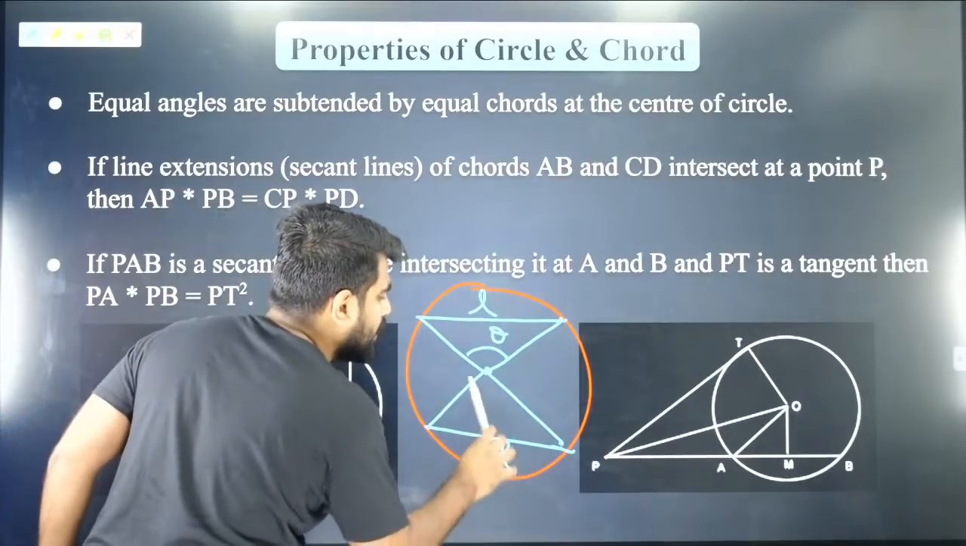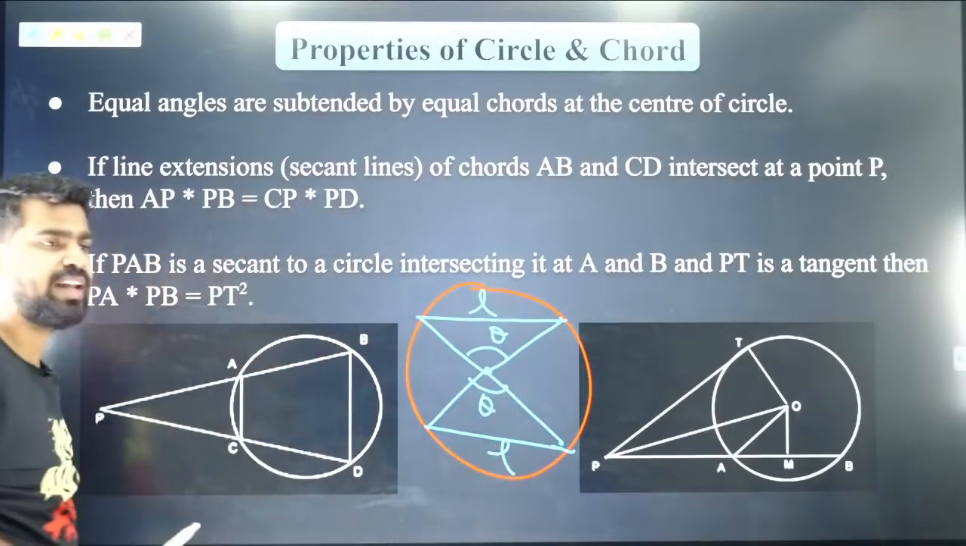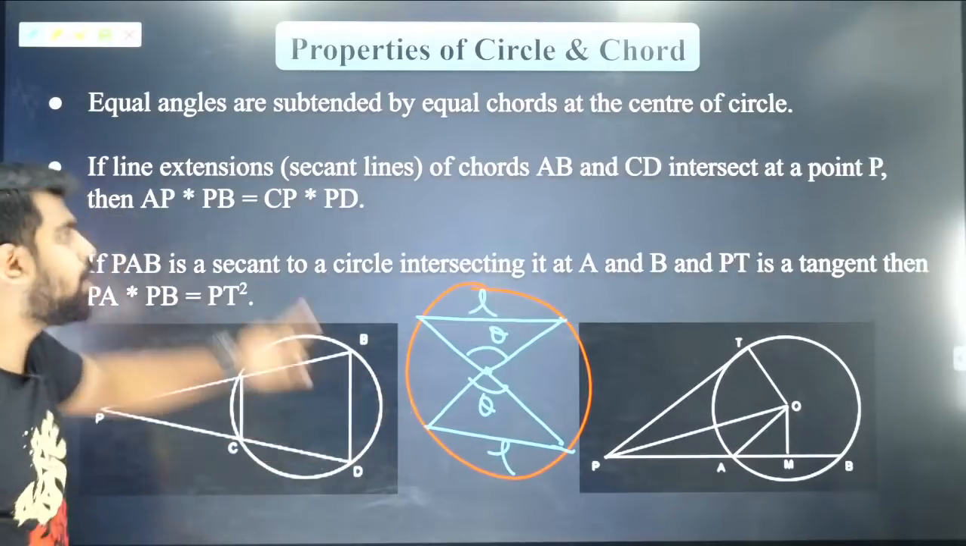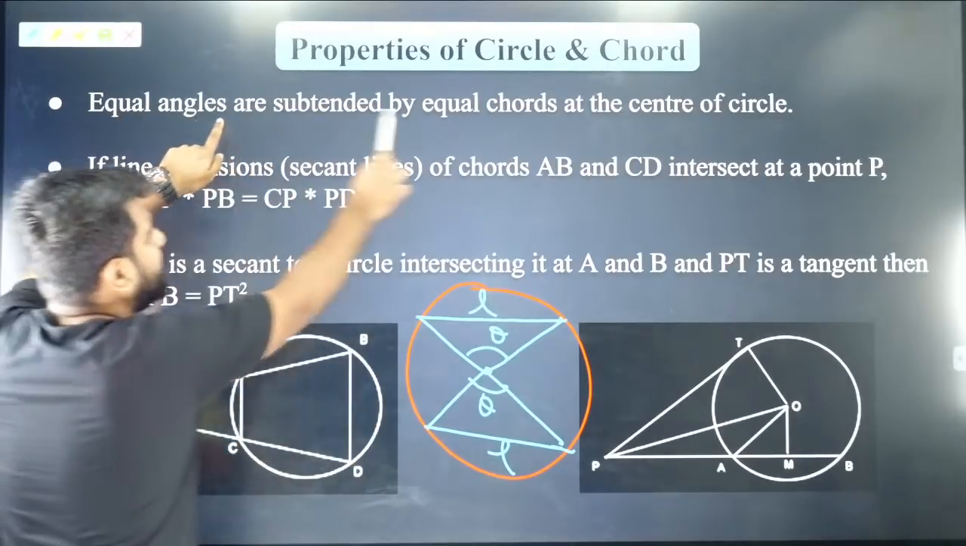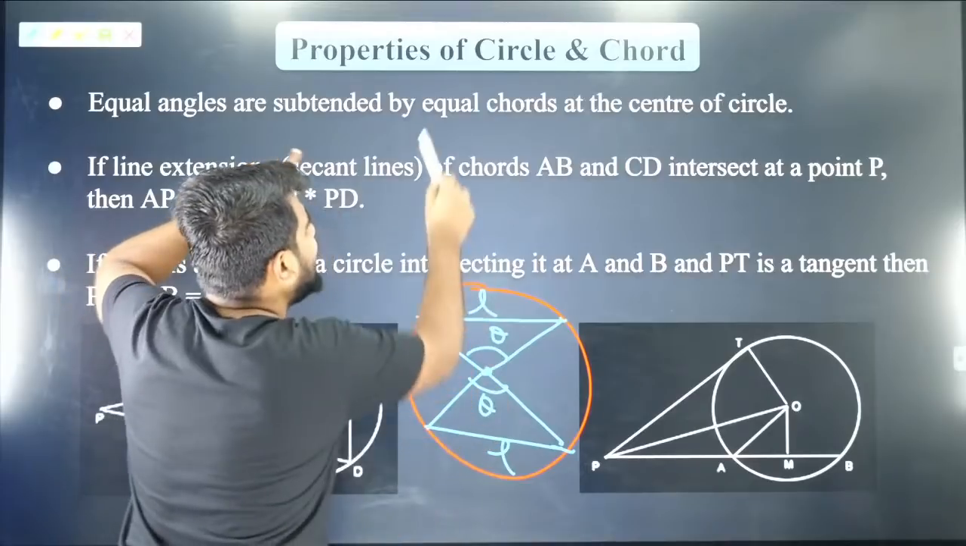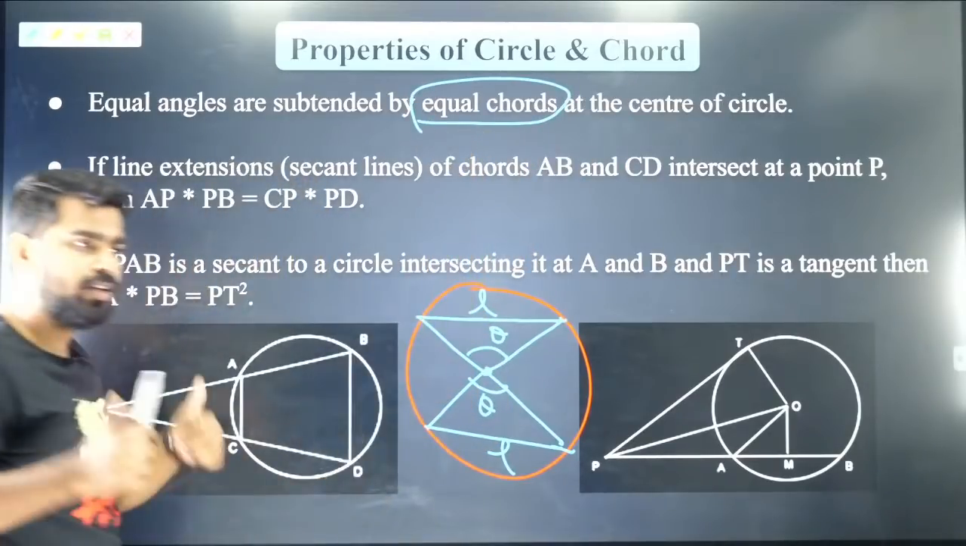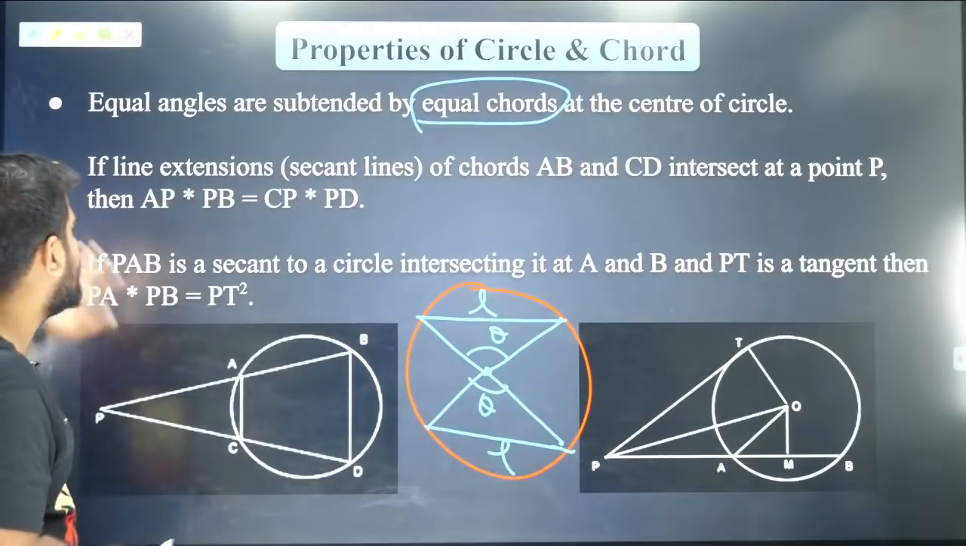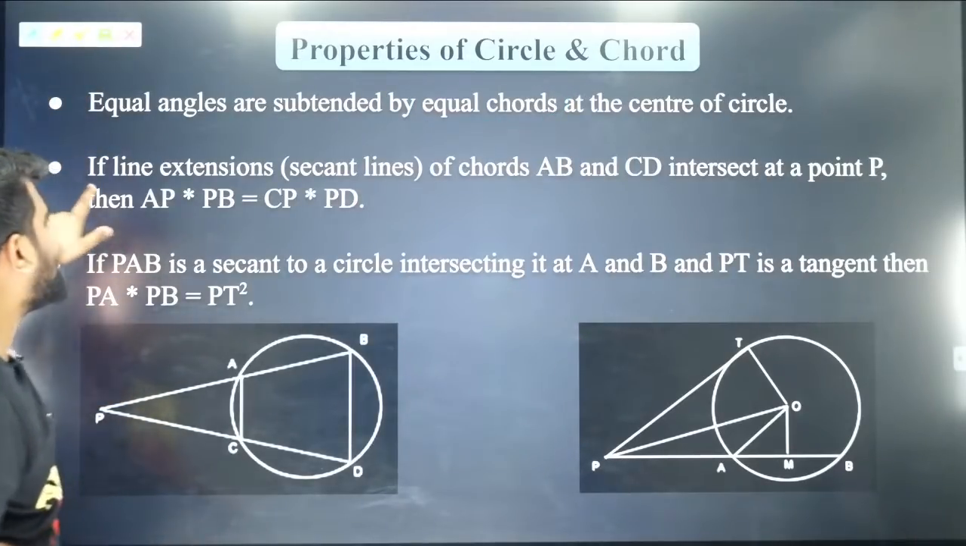Then both of them will subtend the same angle at the center. I'm sure everybody is aware of that property. So equal angles are subtended at the center by equal chords. Clear? Very good. Brilliant job, guys. Now moving on to the next one.